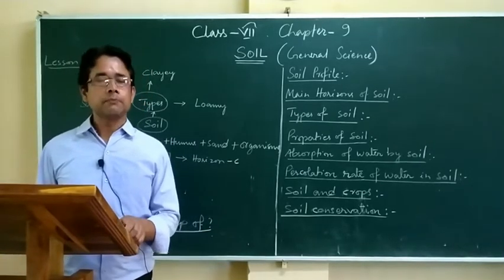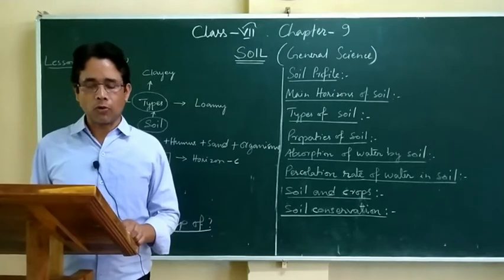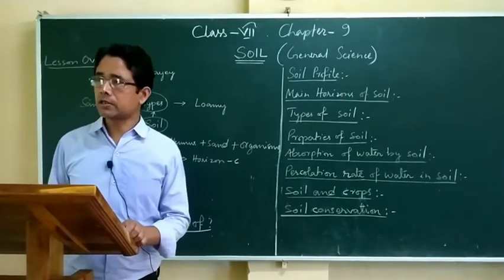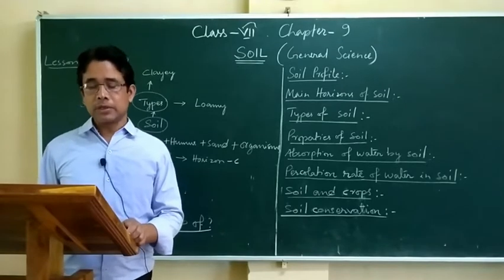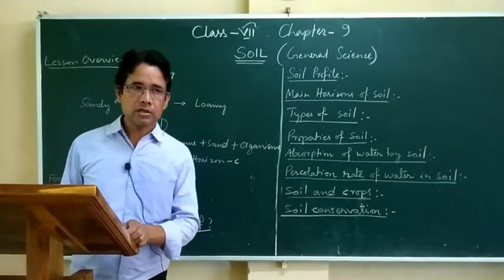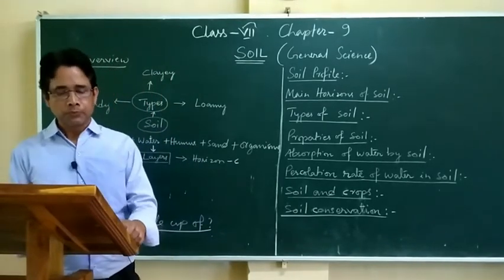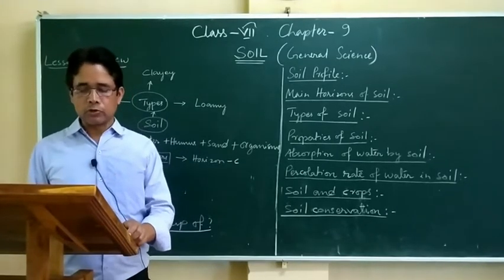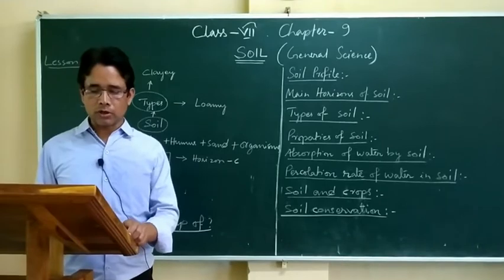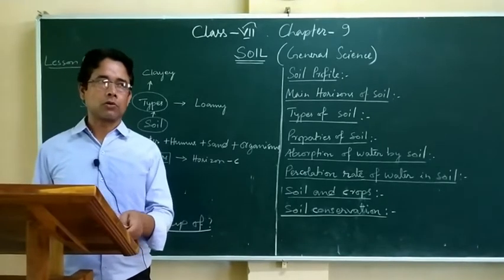This way, soil is formed. Now, plants grew on land and their remains mixed with the soil, making it fertile. This fertile layer is called humus. So, soil formation is an ongoing process.